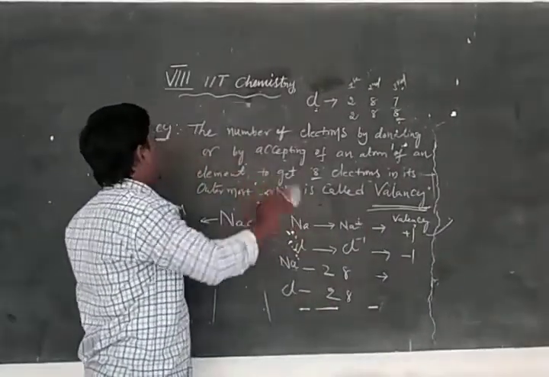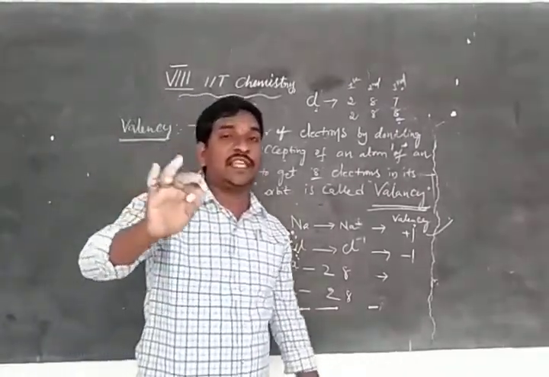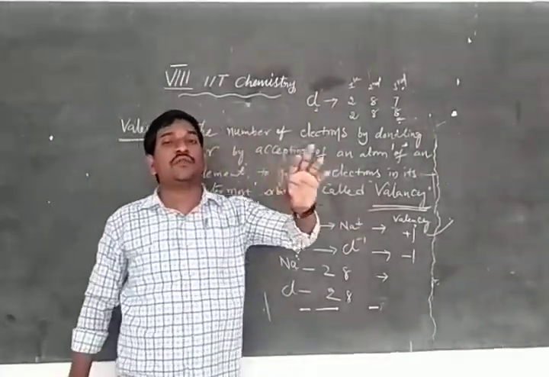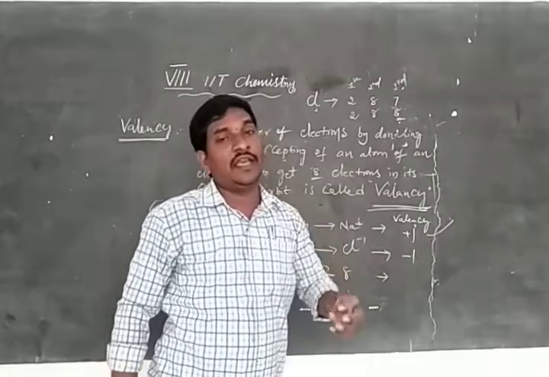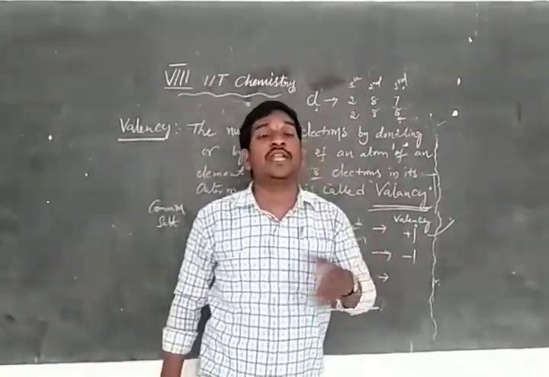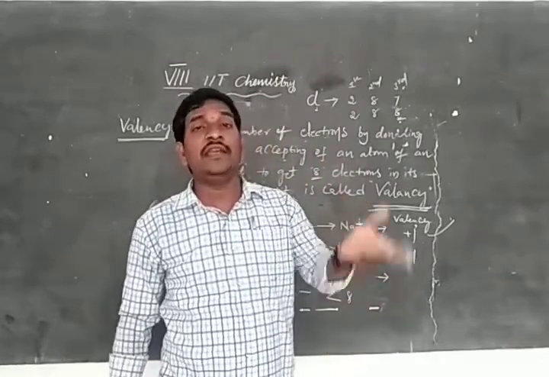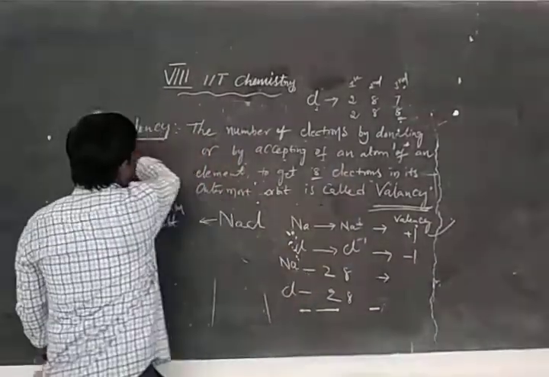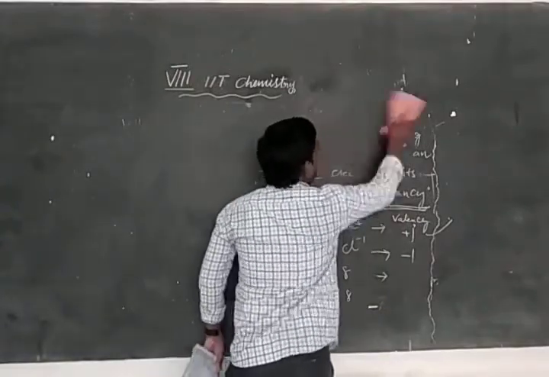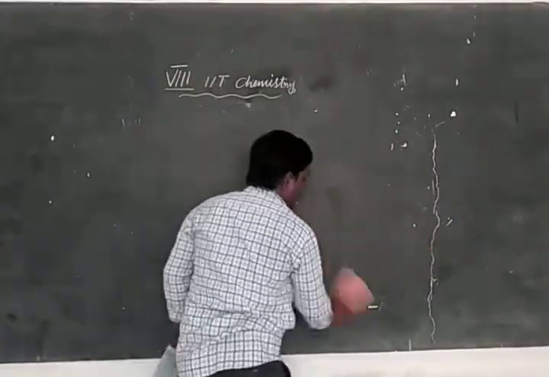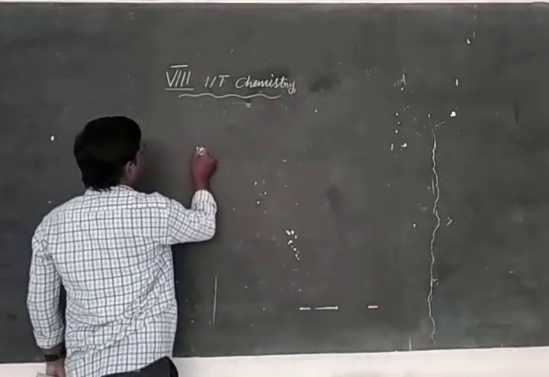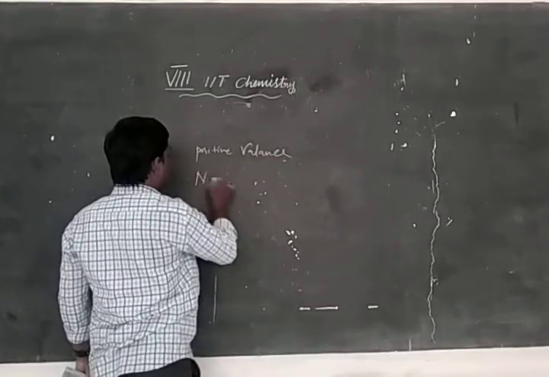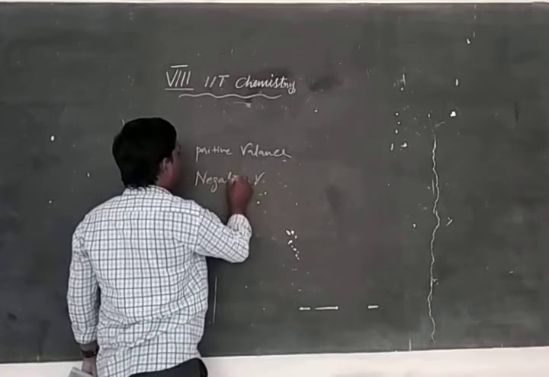Valency means how many electrons are donated or accepted to or from other elements. To get 8 electrons in the outermost orbit, some atoms of elements donate electrons or accept electrons from other elements. That is called valency. There are positive valency and negative valency.